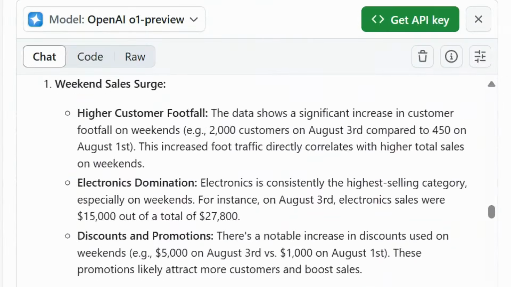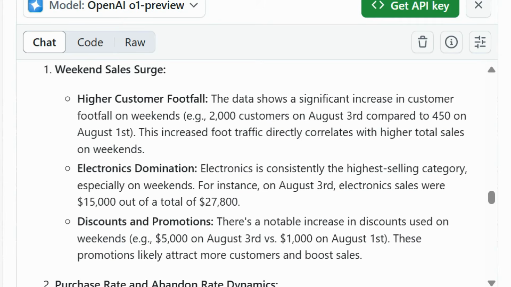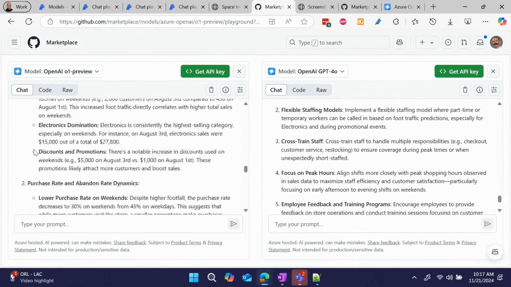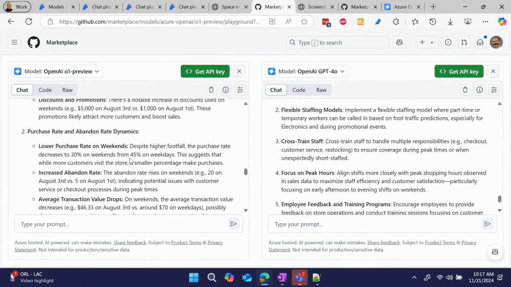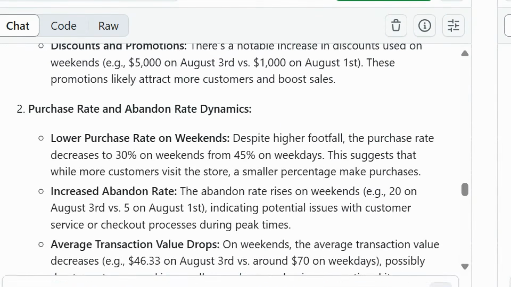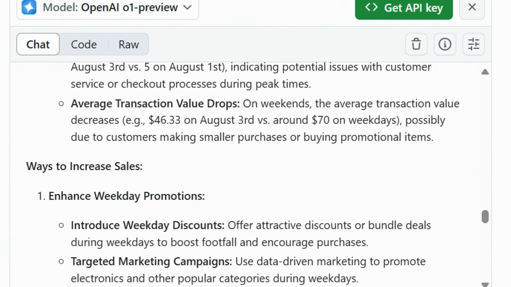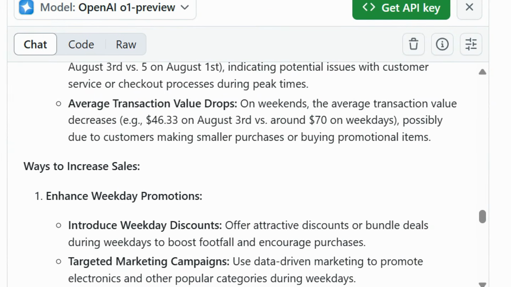Now O1's doing the math. So it's not just saying this in generalities. It's specifically like, okay, 2,000 customers on August 3rd compared to 450 on August 1st. And it's calculating things. It'll calculate totals, it'll calculate averages, it'll calculate percentages, like it does over here in the purchase rate. Average transaction value, which it also is calculating from this data set.